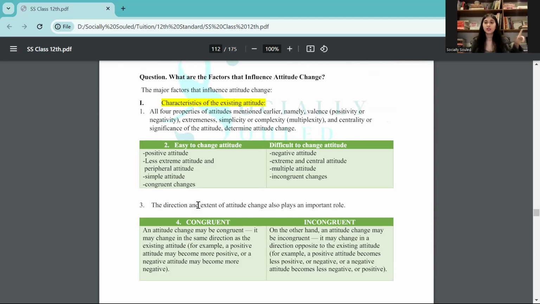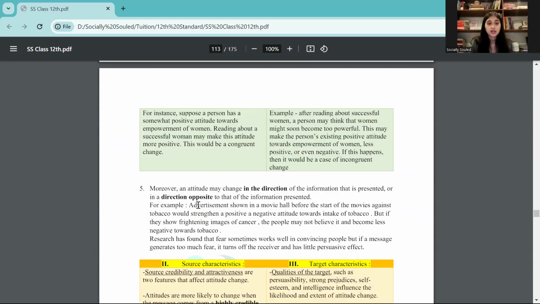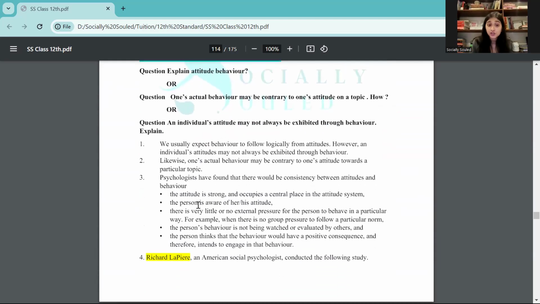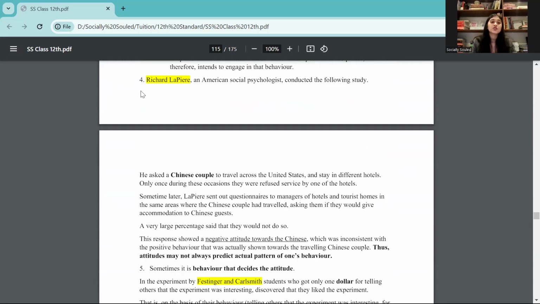One was attitude formation, that means forming of an attitude. Then next is attitude change, that means your attitude is formed, now you need to change that attitude. All right. So here come the sub points of that. Then attitude and behavioral relationship. What is the relationship?